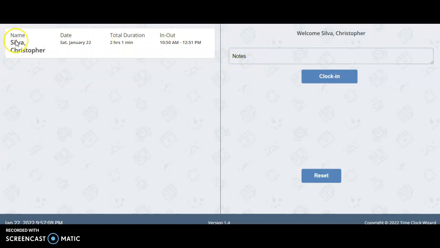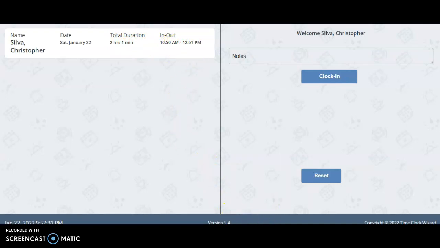Right here it shows the journal information during that day: the name of the employee, the day, the time the employee was working, the total time, and the clock in and clock out time.